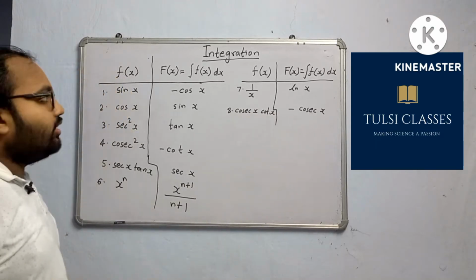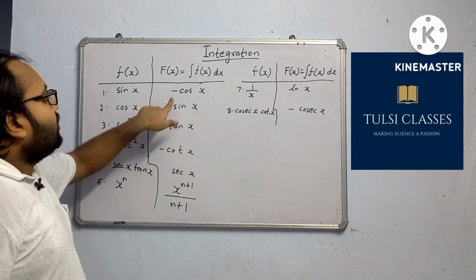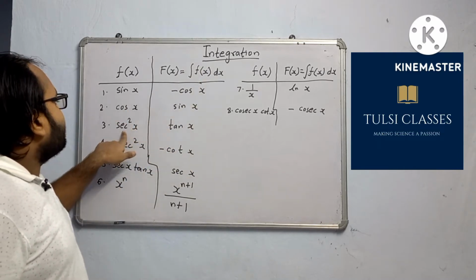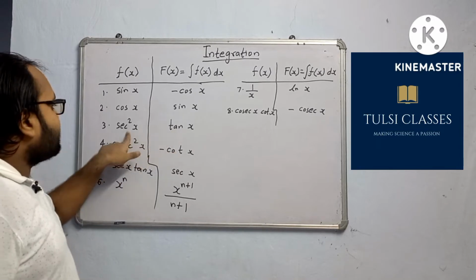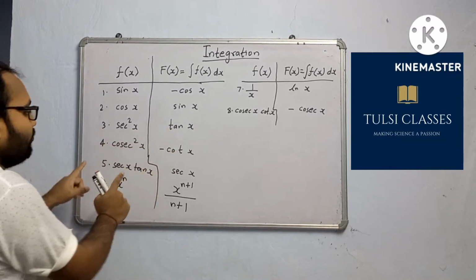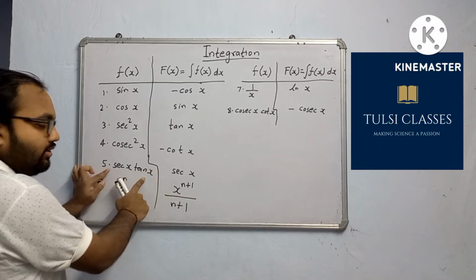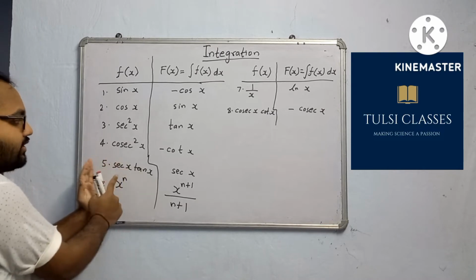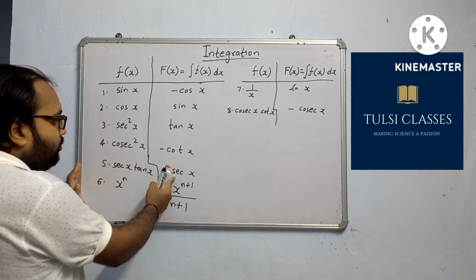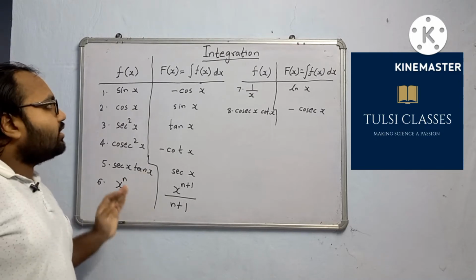One thing you can see here is that integration is just the reverse of differentiation. See here, differentiation of tan x was sec square x, and here integration of sec square x becomes tan x. In the same way, differentiation of sec x was sec x tan x, and now integration of sec x tan x is equal to sec x. So these are the basic formulas. You can take the screenshot.